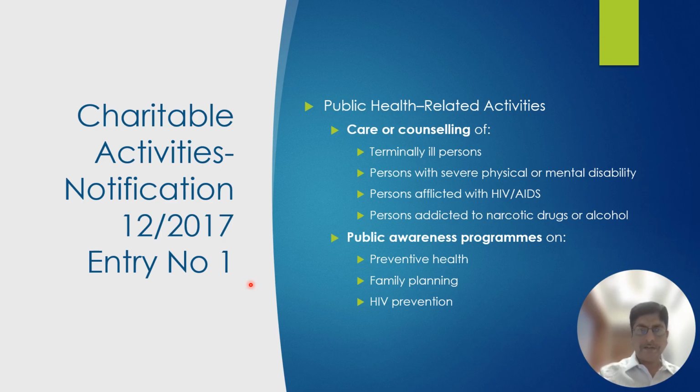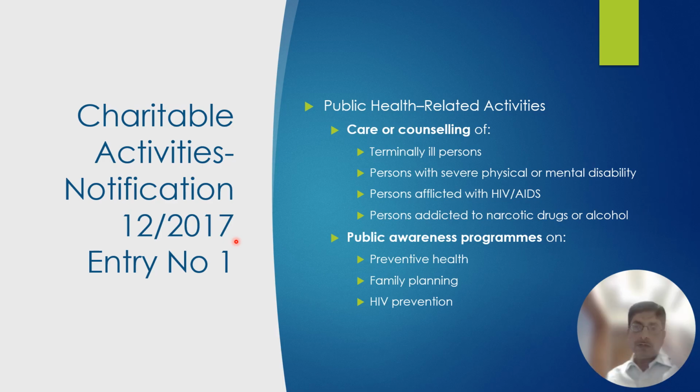Correct? Correct. The definition of the activities of the charitable trust is very restrictive under this entry. Therefore, you should not commit a mistake. You have to see whether the charitable trust activities are covered by entry number 1 of 12/2017, then only that exemption is available. Otherwise, the public charitable trust is required to pay the tax on that transaction.